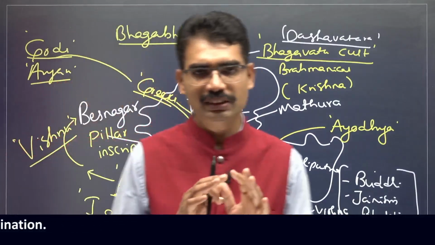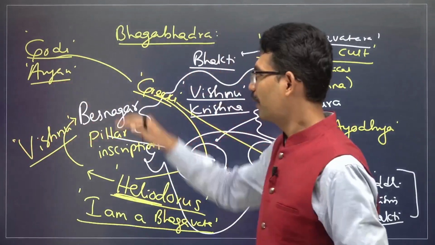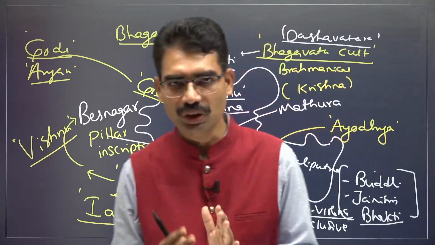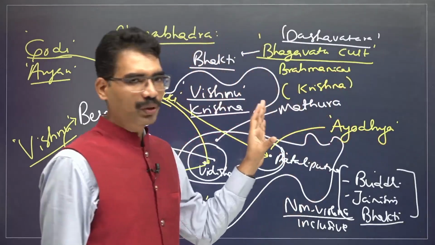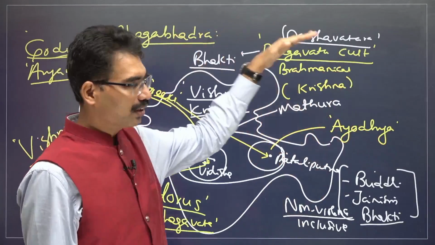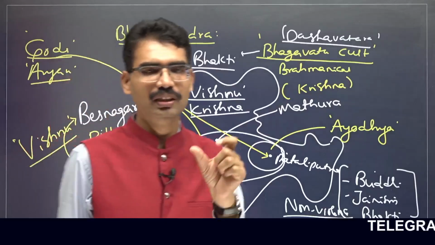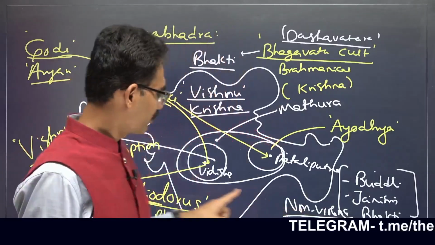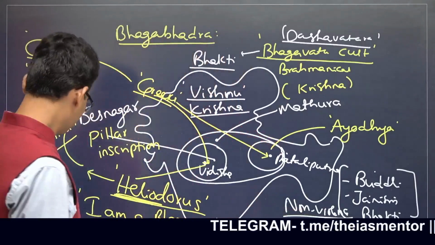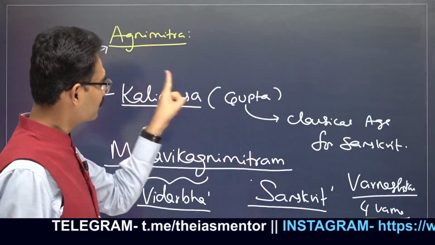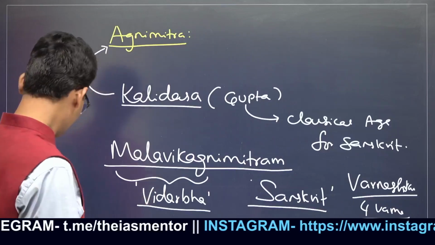So far we have discussed the Shungas and Greeks. Multiple people are going to be there, but in this video we focused on the Shunga Empire. Three important powerful people: Pushyamitra Shunga, then Agnimitra, then Bhagabhadra. You see, so many questions. Heliodorus, Bhagabhadra. Kalidasa, Agnimitra: Malavikagnimitram, the Kalidasa-Agnimitra combination.